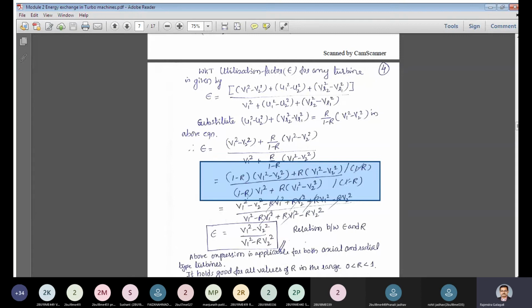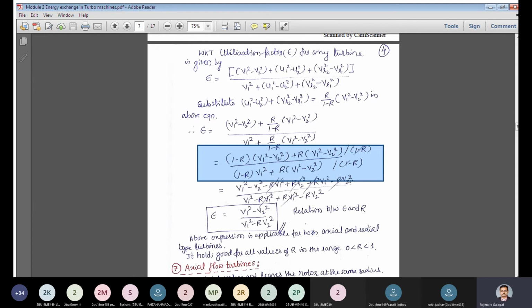Similarly for the denominator term, the simplification of this is 1 minus r, v1 square, plus r into v1 square minus v2 square. The denominator is common, 1 minus r, so both denominators get cancelled in the numerator and denominator. You can simplify this by multiplying it with 1 minus r, v1 square minus v2 square. So you'll get 4 terms for this and another 2 terms, altogether 6 terms in the numerator. And here also you will get around 4 terms.